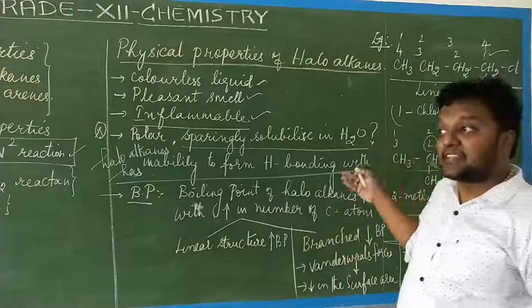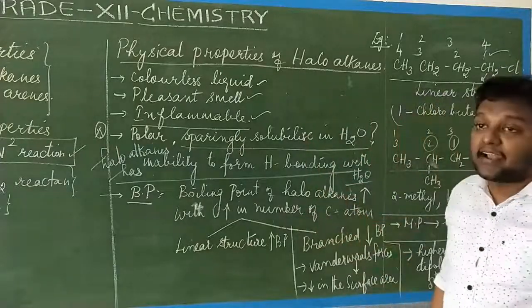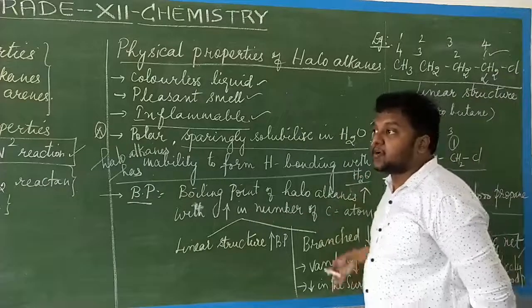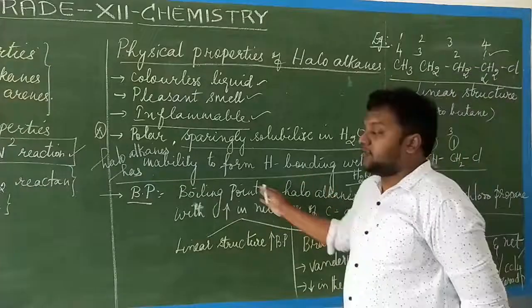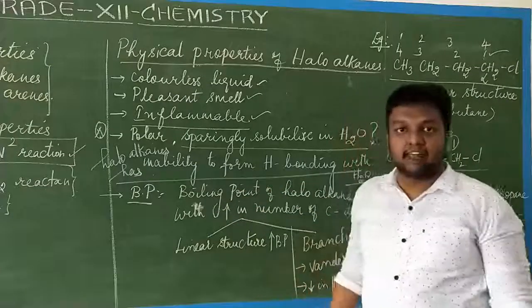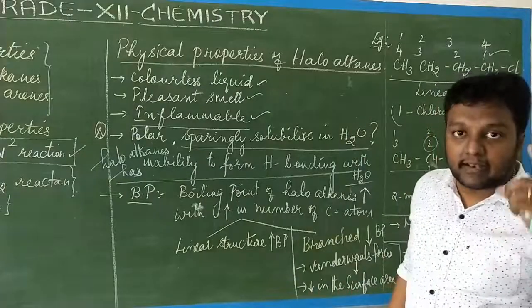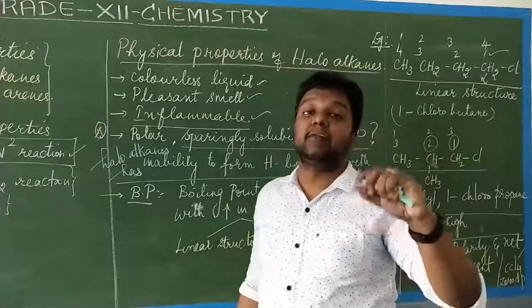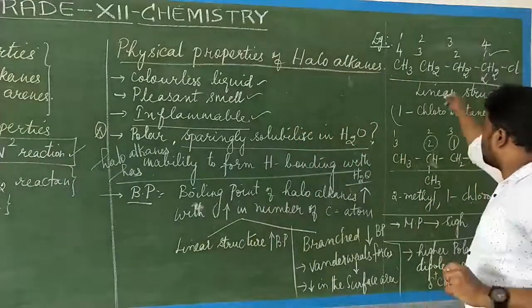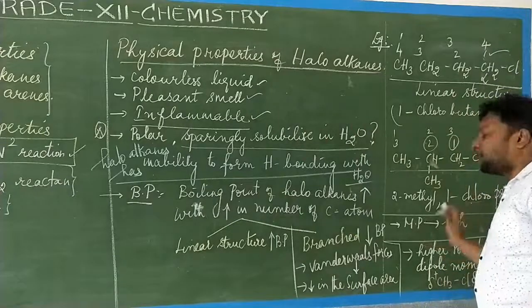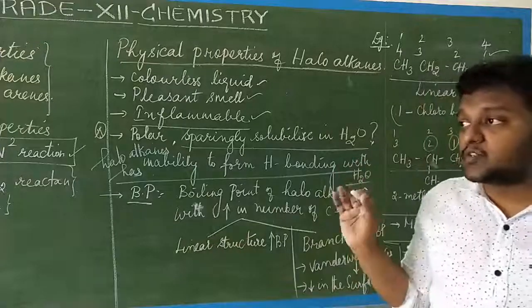Similarly, if the haloalkane exists in a branched form, then the van der Waals force decreases, the surface area decreases, and the boiling point also decreases. Provided it exists in a linear form, it will retain its higher boiling point. The melting point is also the same. Then the net dipole moment.